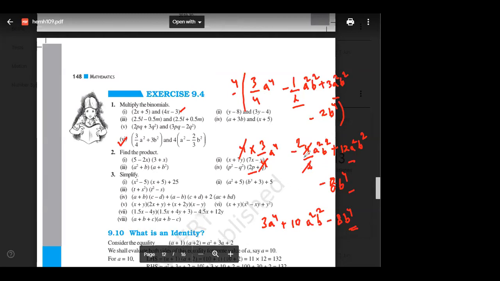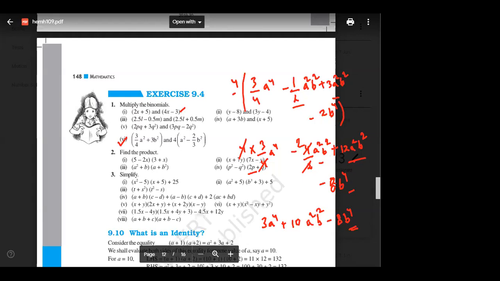Now see this, minus 2a square b square and plus 12a square b square. What will be the answer? 12 apples minus 2 apples.